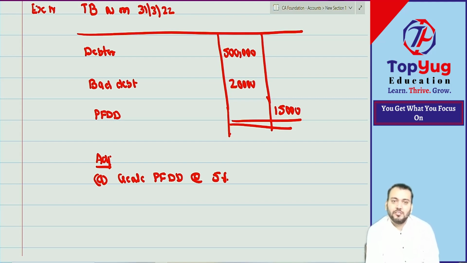Today we have done depreciation and provision for doubtful debt. Two adjustments we have done. I am a very slow teacher, right? Hmm?